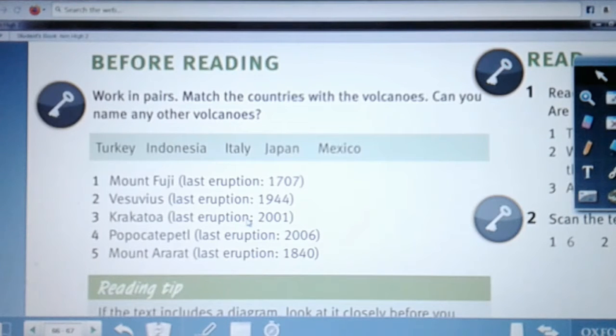And can you guess the location of Mount Vesuvius? It is located in Italy. What about Krakatoa? I think you know the location already. So, Krakatoa is in Indonesia. And Popocatépetl is located in Mexico. So, the last one, Mount Ararat, is located in Turkey.